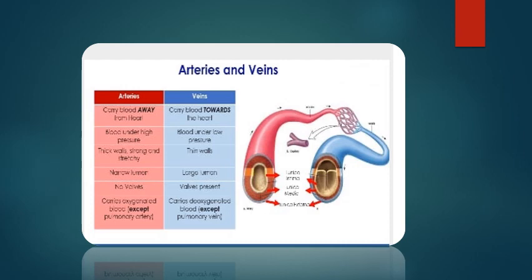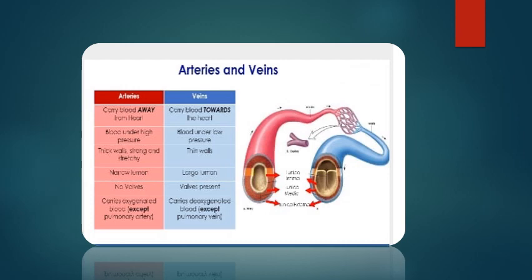Blood is under high pressure in the arteries because it goes throughout the body, and blood is under lower pressure in the veins. Arteries have thick, stretchy walls, and veins are thin walled. A narrow lumen occurs in the arteries, and a large lumen occurs in the veins, because arteries need to tolerate the high pressure.